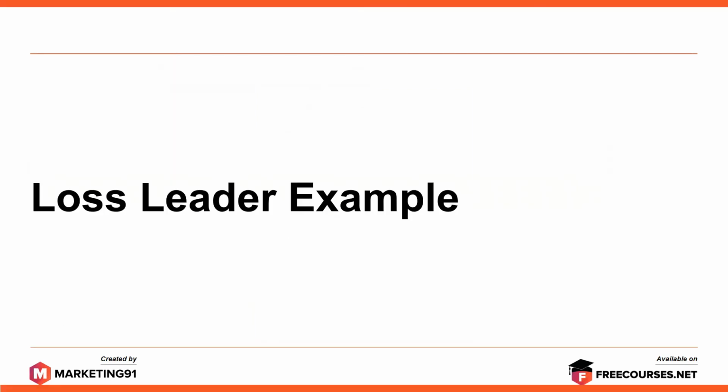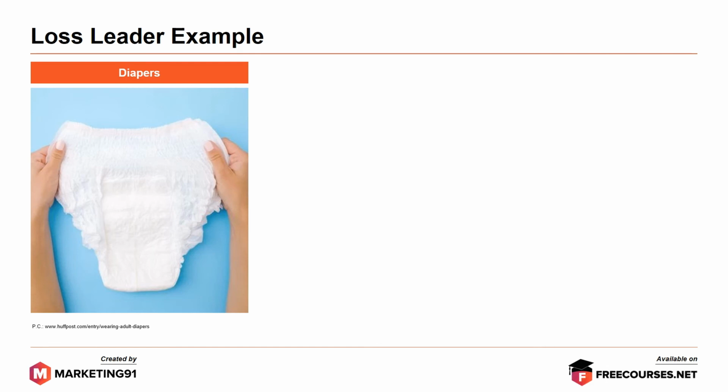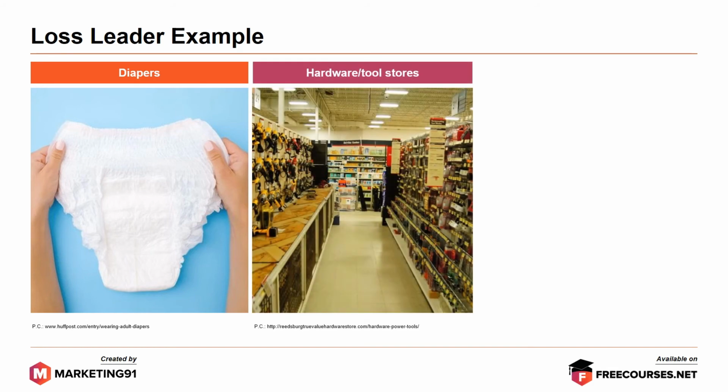Moving on to examples of loss leader. First, diapers. Many toy store chains and online retailers sell diapers or nappies as a loss leader in order to entice parents into the store in the hopes that the children will spot toys, bottles or other items that the family needs. Next, hardware tool stores.